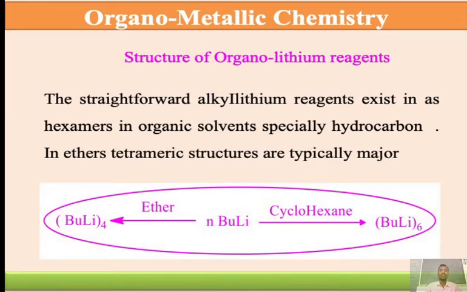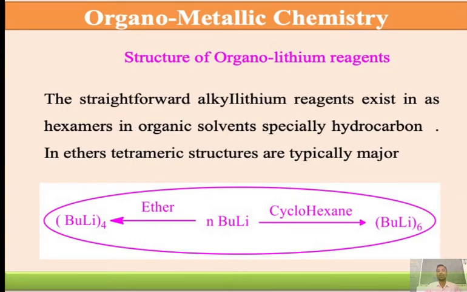Once we form the organolithium compound, we see the stability of organolithium compounds. A straightforward alkyl lithium reagent exists as a hexamer in an organic solvent, especially hydrocarbons. In ethers, a tetrameric structure is typically found.